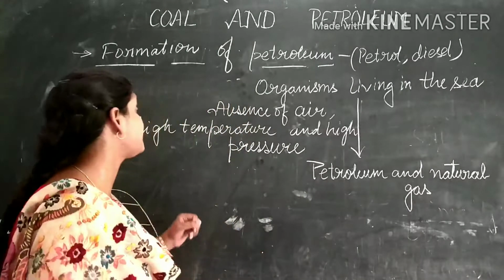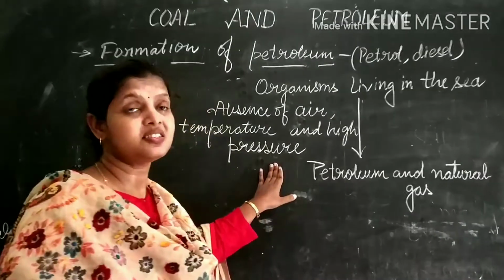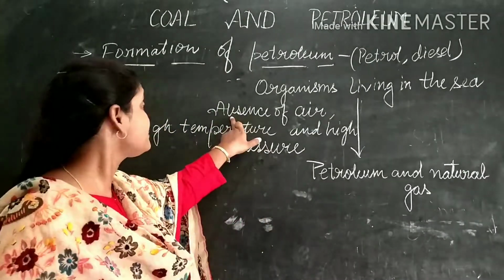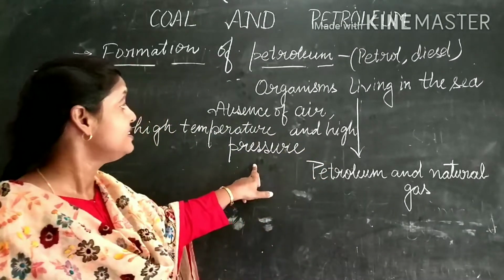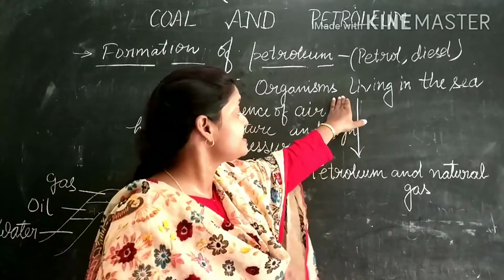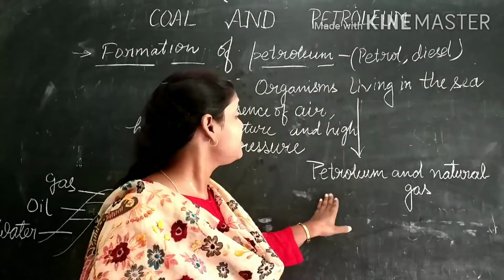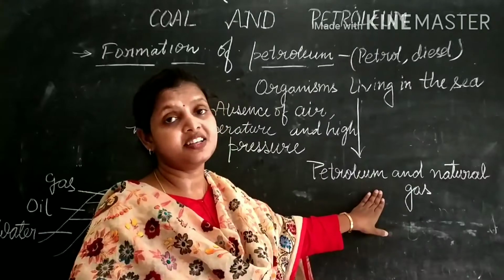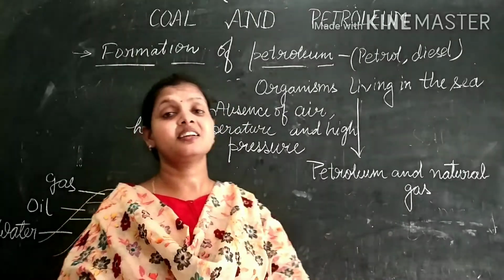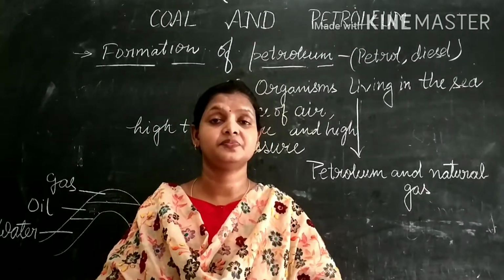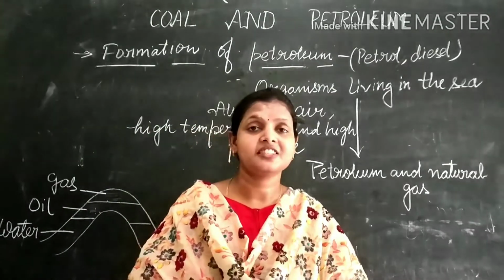Because of this compression, their temperature and pressure increase very high. So in the absence of air, with high temperature and high pressure, these dead organisms compressed in the layers of soil or sand are converted into petroleum and natural gases. These petroleum and natural gases are taken out by an oil rig, and sent to industries for their purification.